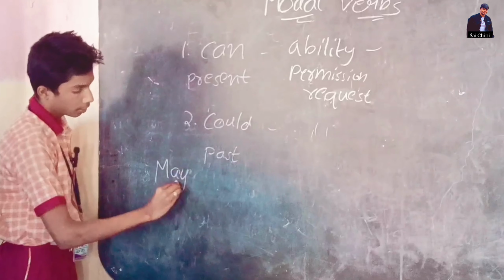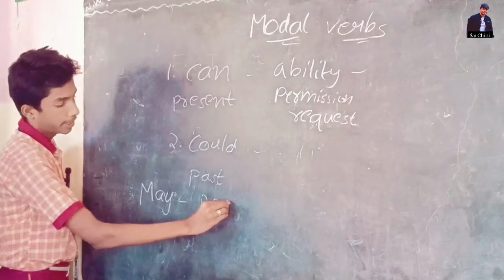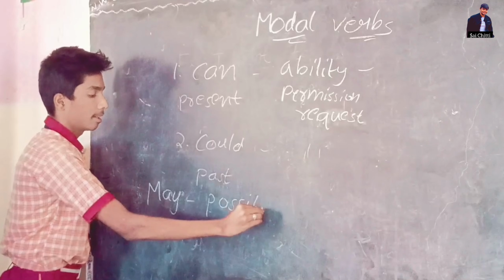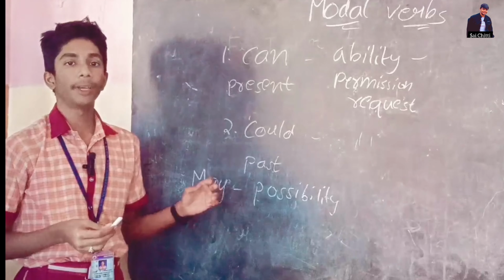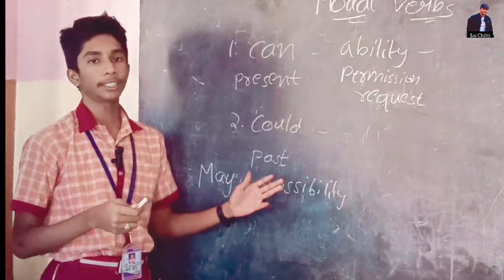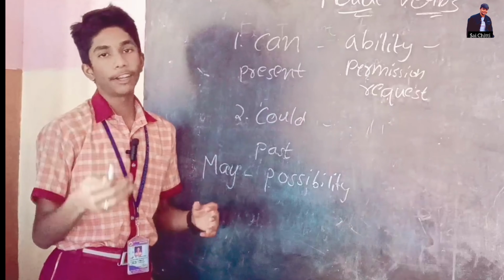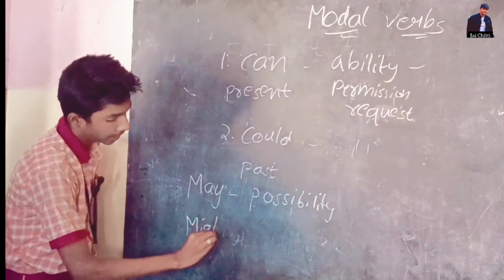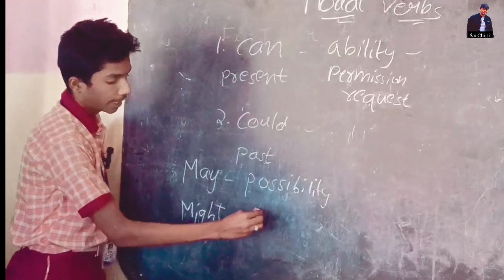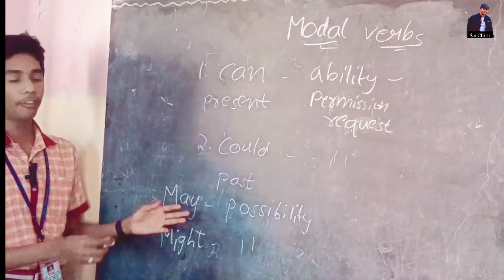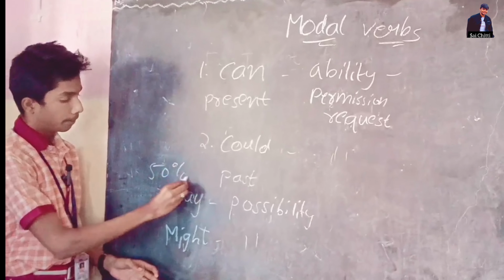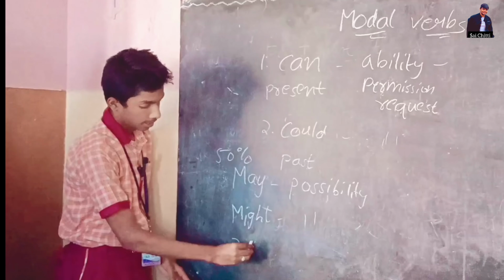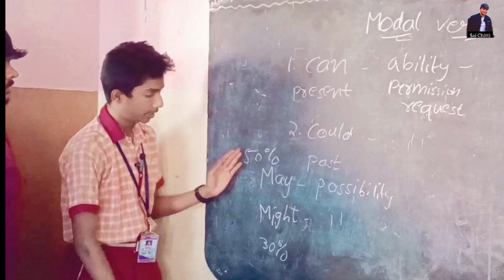The use of may is to tell about possibility. It may rain means there is a possibility that rainfall will come. Next one is might. The use of might is similar to may, but may tells about 50% chance and might about 30% chance. The difference between the two is this.